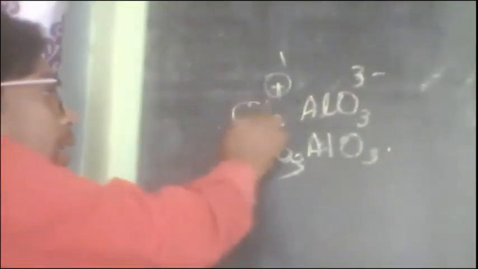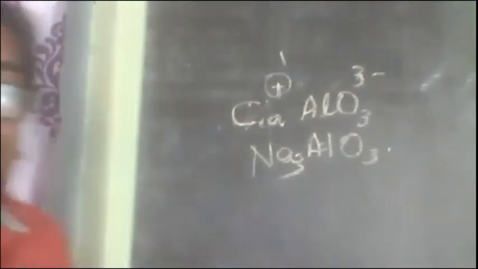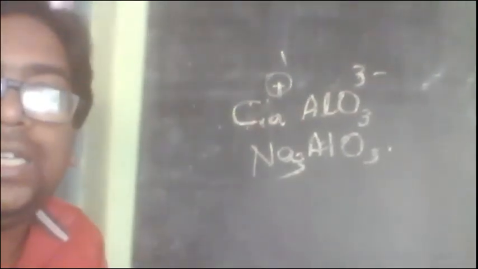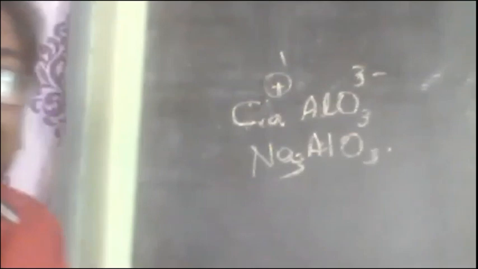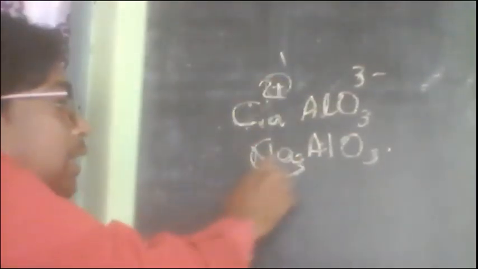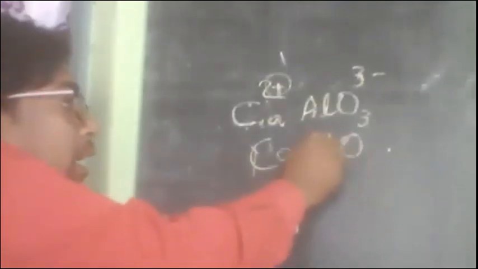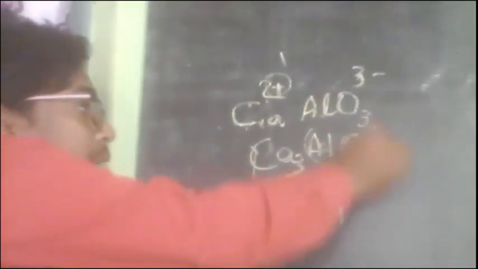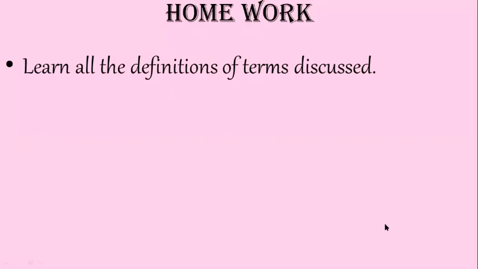Okay. Suppose instead of sodium aluminate, you have to write calcium aluminate. If you want to write calcium aluminate, then what will you write? Ca 2 plus. Now Ca3, then Al and parenthesis, is that clear? Yes. So when it is 1, no need to write. Terms discussed.